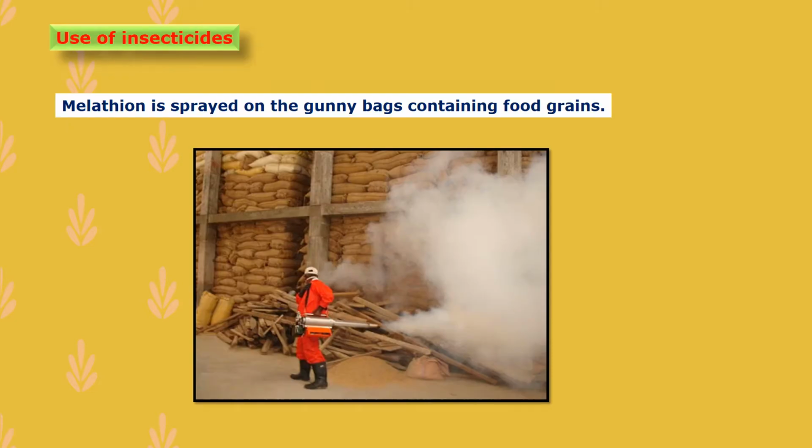Third method is use of insecticides. Malathion is sprayed on the gunny bags containing food grains. This chemical is sprayed on the gunny bags, or sack bags, which contain food grains. Due to that, it can save the food grains from insects or other microorganisms.